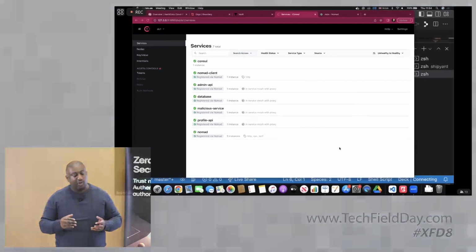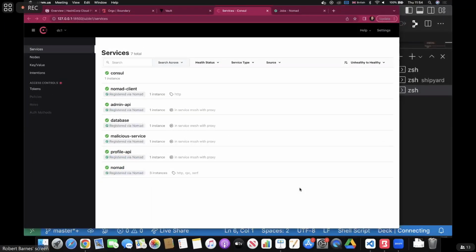You can see there's a few Nomad services in there which automatically register themselves. But again, that's not really the focus of what we're discussing today. So that part you don't have to focus on. The other thing we have in there is something I've called malicious service, right? This is a service that somehow made it into our network. And it's rogue. It shouldn't be connecting to things. And we're going to have a quick look at what that means as things stand at the moment, right?